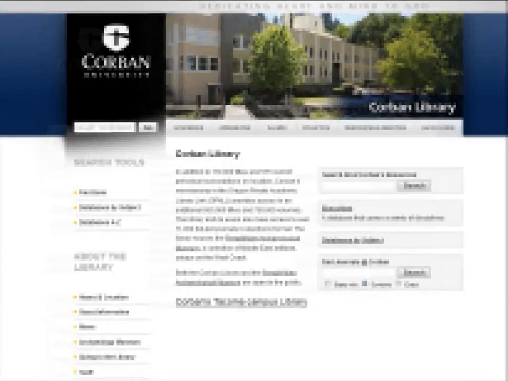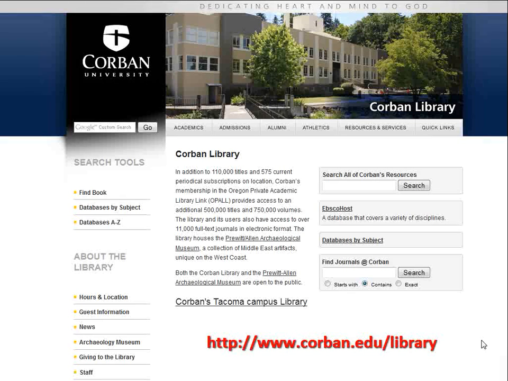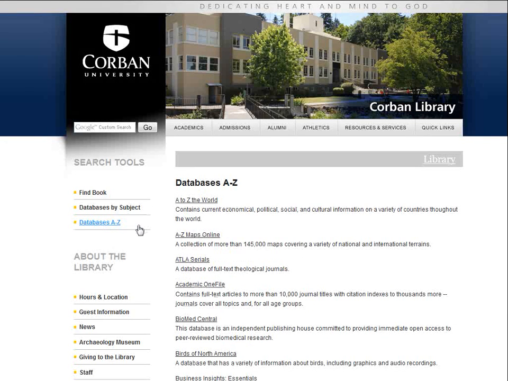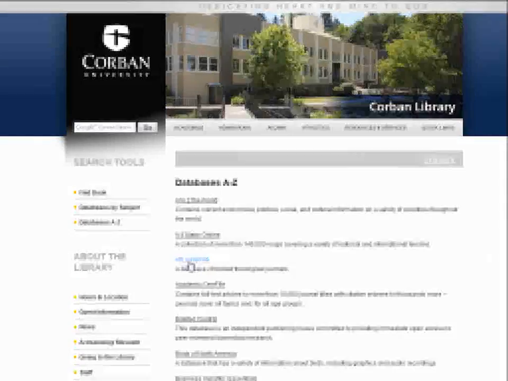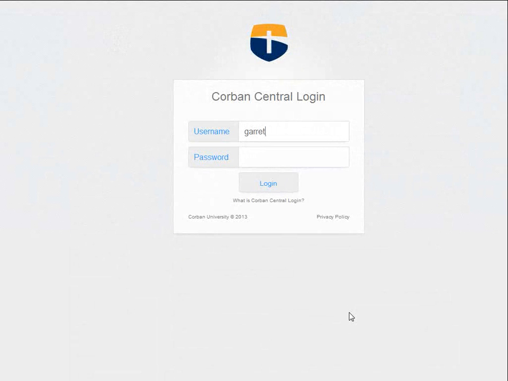ATLA stands for American Theological Library Association. To access this database, go to the library's homepage, click on Databases A to Z, and click on ATLA serials. If you are off campus, it will ask you for authentication at this point. Please log in using the same login you use for your Corban email. Typically, it is your first name, last name, without the @corban.edu, and a password assigned to you.